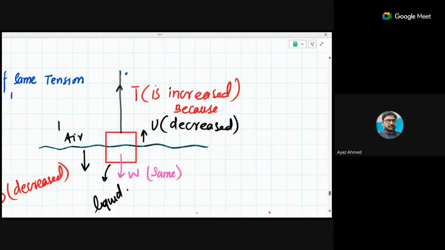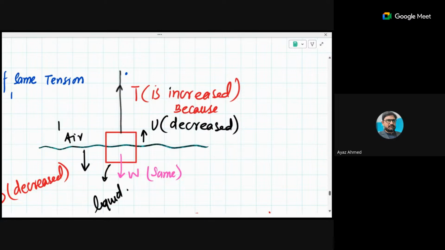Yes. Did you notice this? Yes, sir. So when the submerged volume is reduced, because now some of the object is coming out of the liquid, it means that the volume is reduced, and when the volume is reduced, upthrust will be reduced.